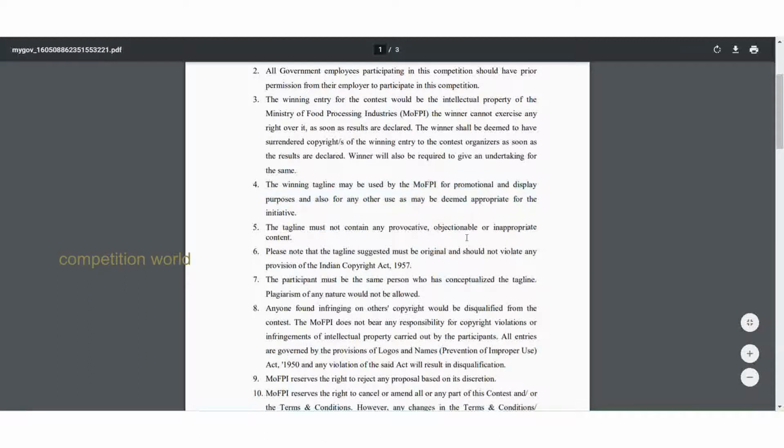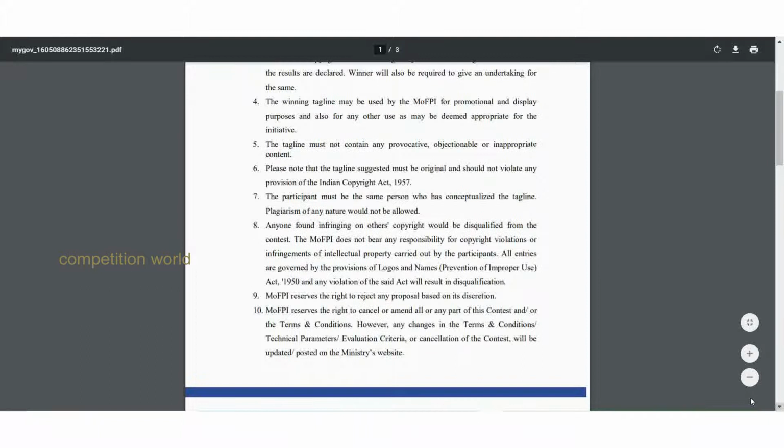The tagline must not contain any provocative, objectionable, or inappropriate content. It should not be plagiarized. It should be your own copyrighted content, a copyrighted tagline. It should obey the Indian Copyright Act of 1957.